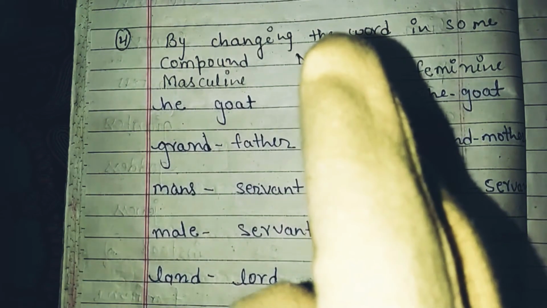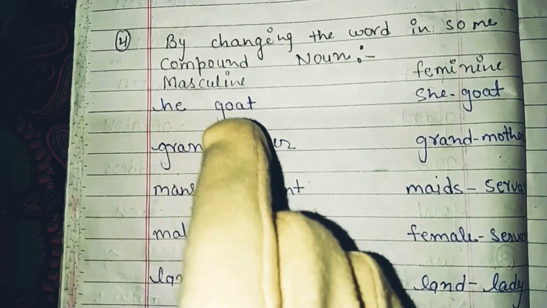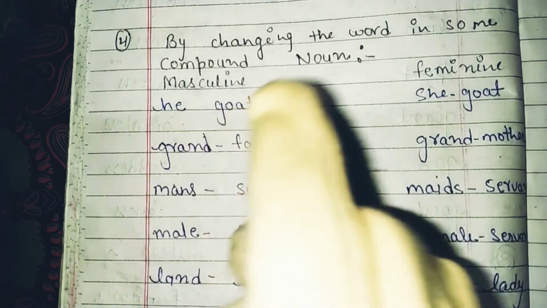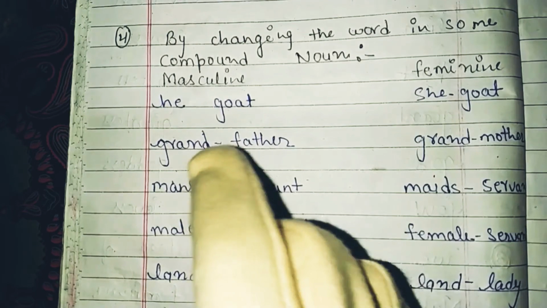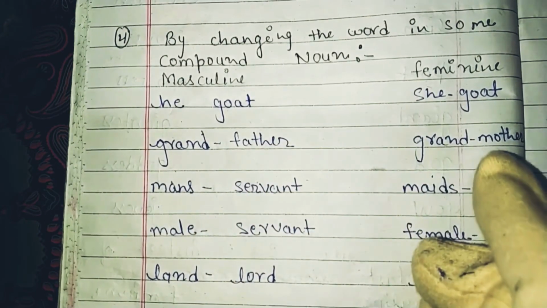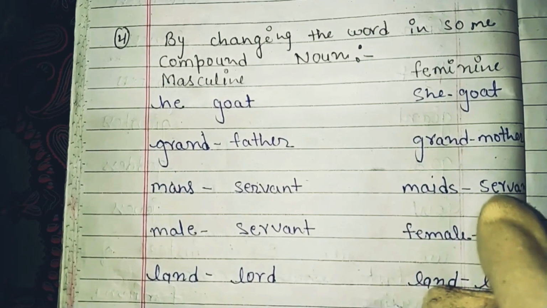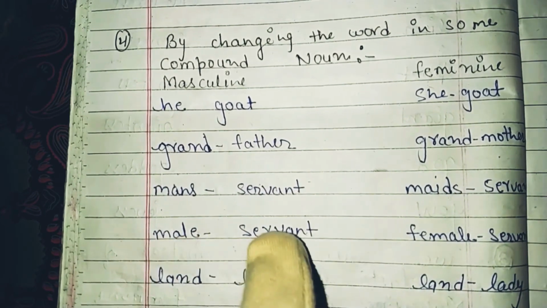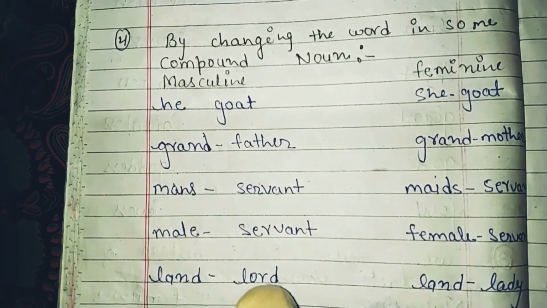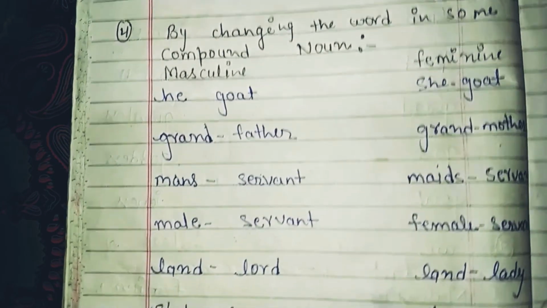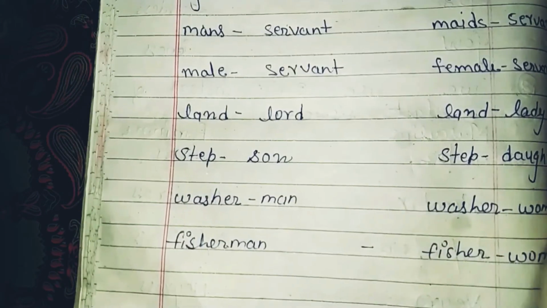Okay, the first example of masculine gender: he-goat, which changes only to she-goat. Grandfather, grandmother. Manservant, maidservant. Landlord, landlady. Stepson, stepdaughter.